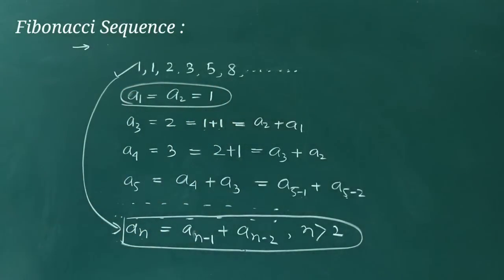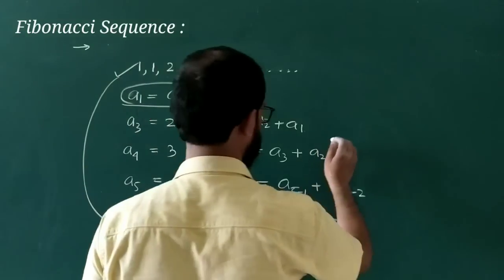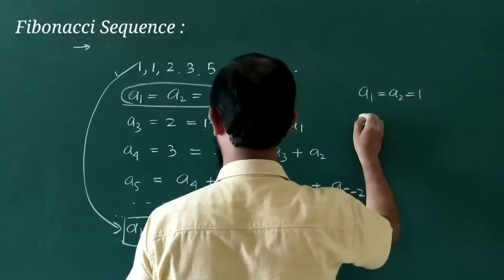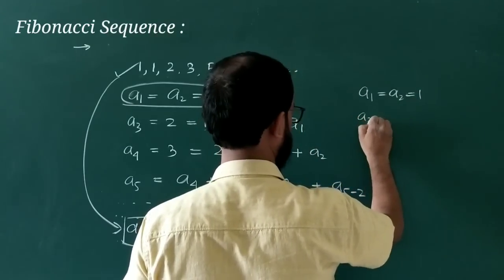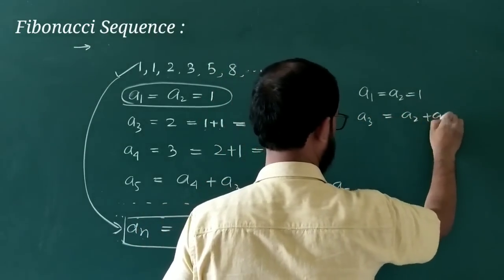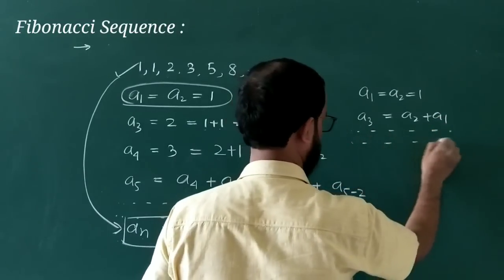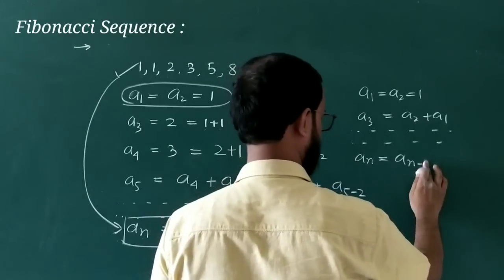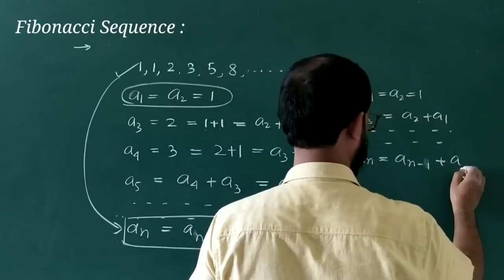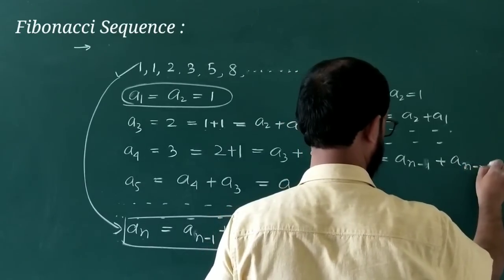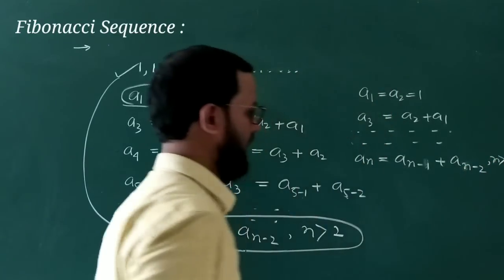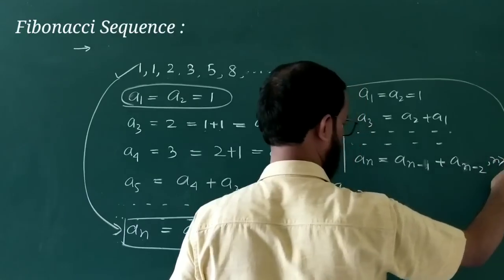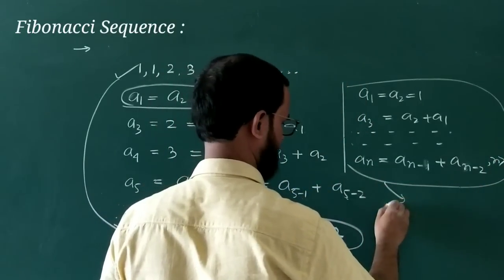Okay, understood. Finally the Fibonacci sequence relation is what, first a1 and a2 must be equal to 1, then what happens, a3 is equal to what, a2 plus a1 and so on, then finally an equal to what, an minus 1 plus an minus 2, where n greater than what, 2. And the sequence maintaining this particular recurrence relation is called what, Fibonacci